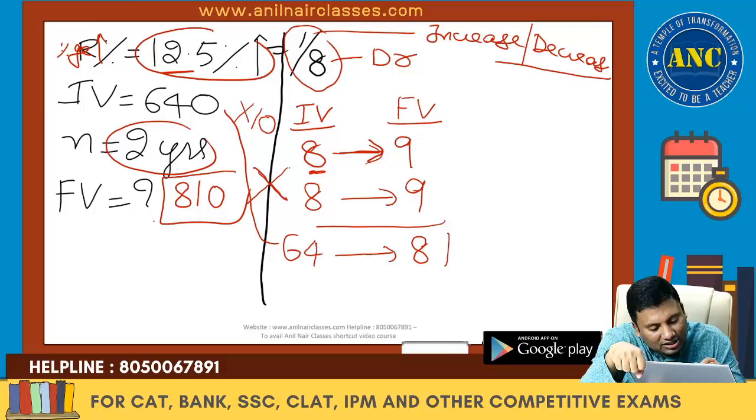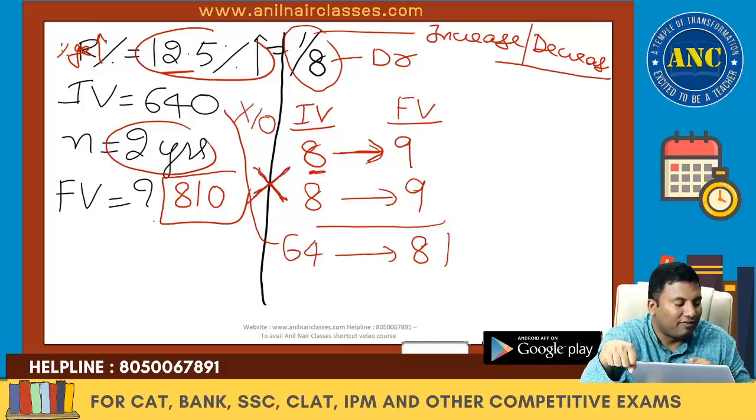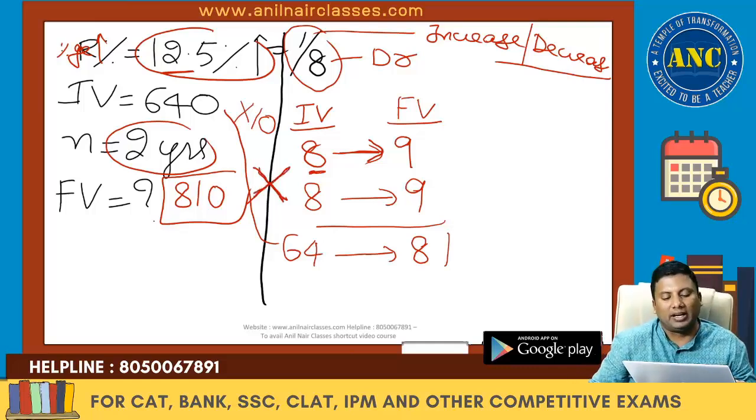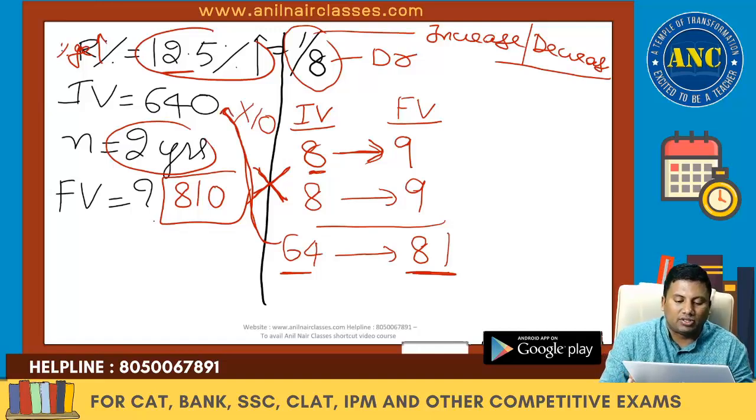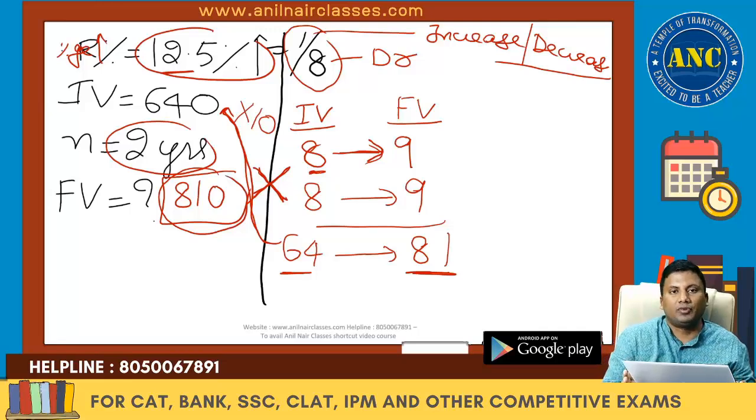Fundamental principle of multiplication. 8 8s are 64. 9 9s are 81. 64 has become 640, 10 times. 81 will become 10 times, which is 810.